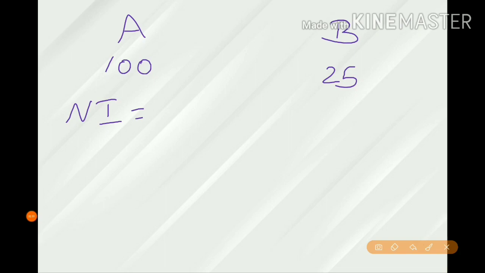For example, let's take two countries, country A and country B. In country A, there are 100 citizens living there. That means the total population of country A is 100. But country B has 25 citizens, that is, a total population of 25 persons. Suppose the national income, that is, the total income of country A is 1000 rupees. For country B, the national income, that is, the total income, is 500 rupees.